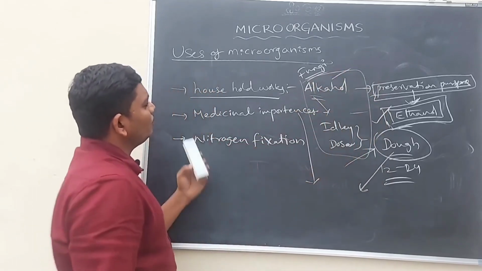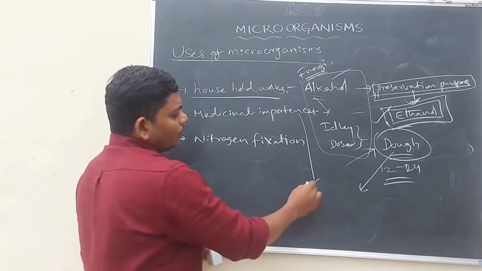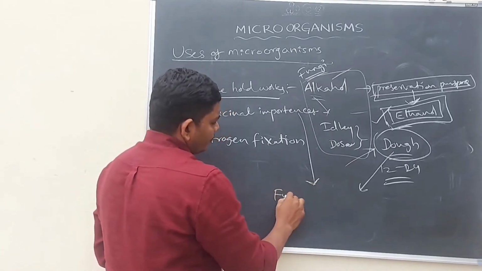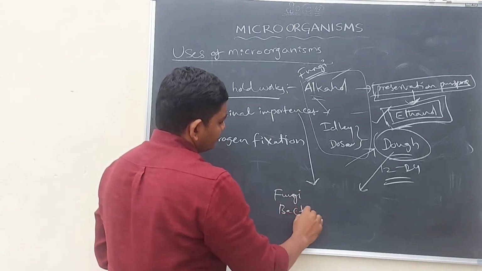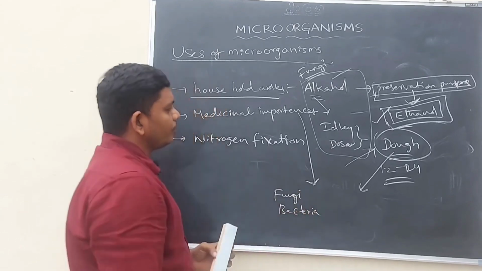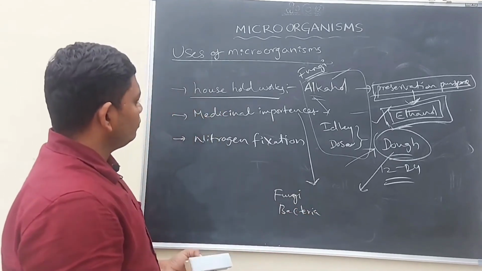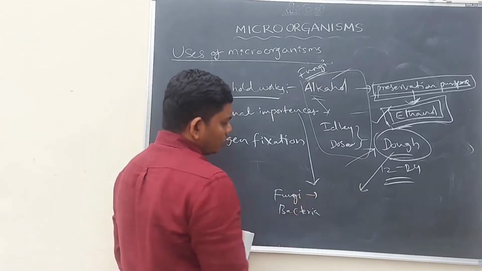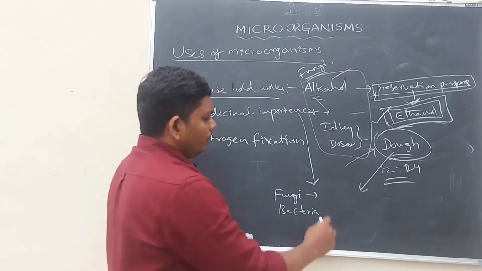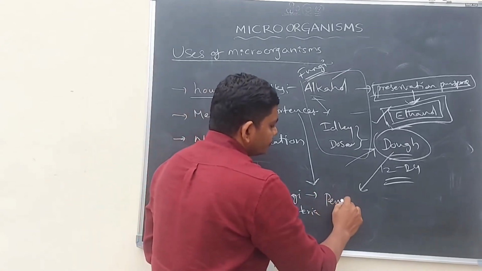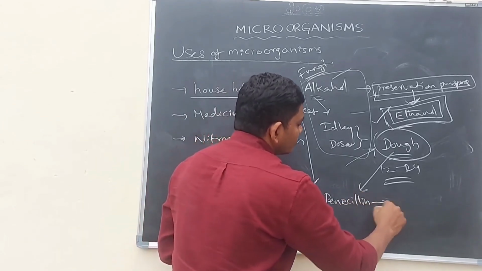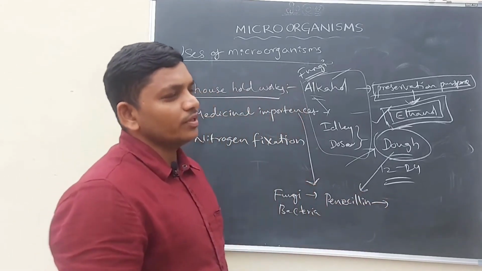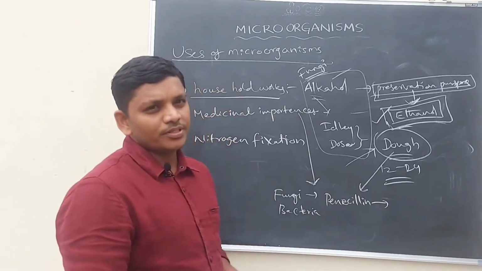Let us discuss medicinal importance. Some fungi and bacteria help in the preparation of medicines. For example, as you all know, penicillin is the best medicine for itching and scabies.